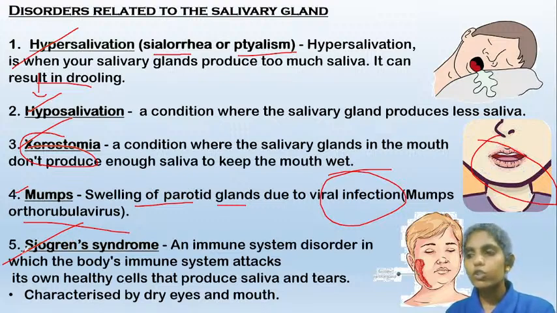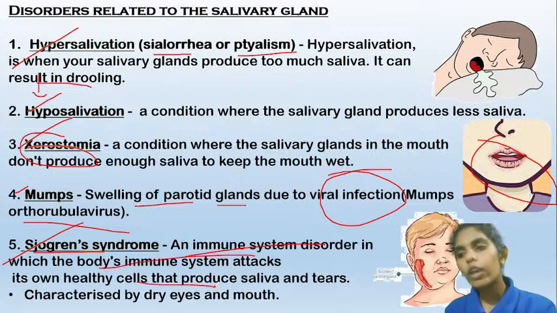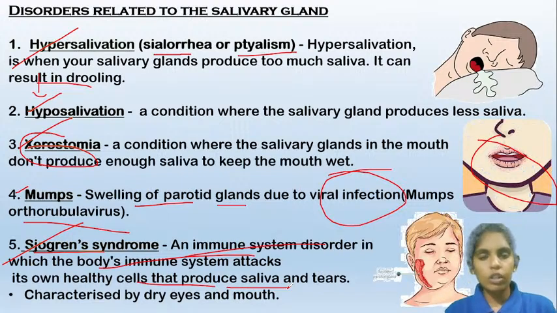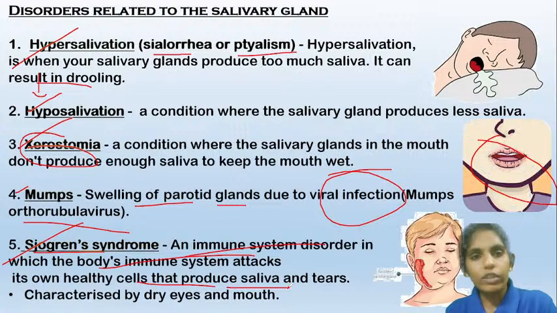Now the other one is Sjogren's syndrome. It is an immune system disorder which will cause the body's immune system to attack its own cells that produce the saliva. So the immune system of our body will attack its own cells.